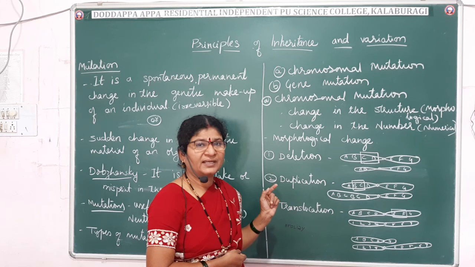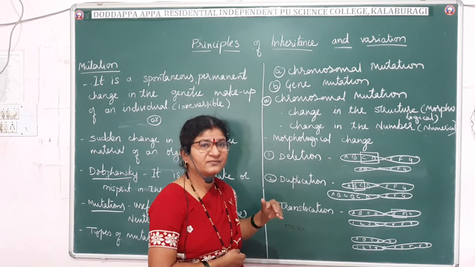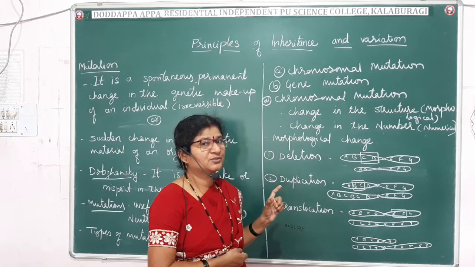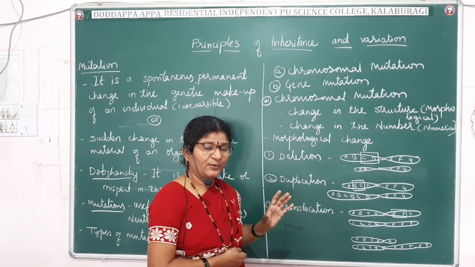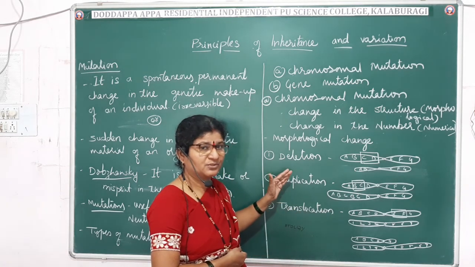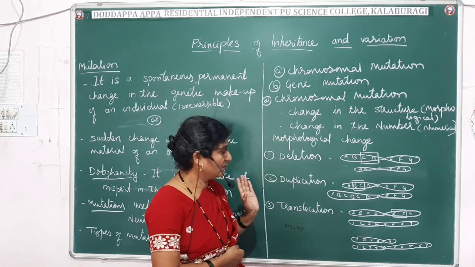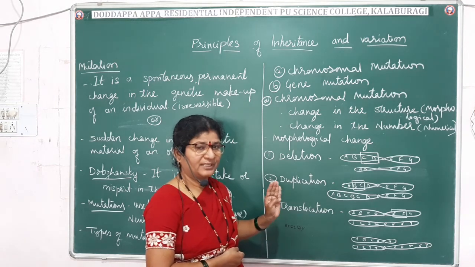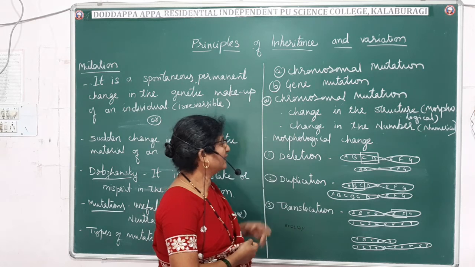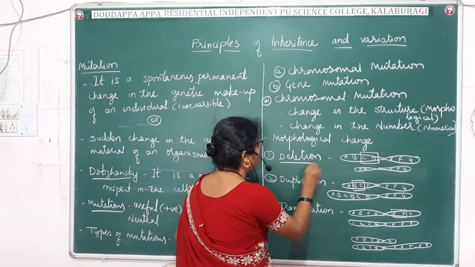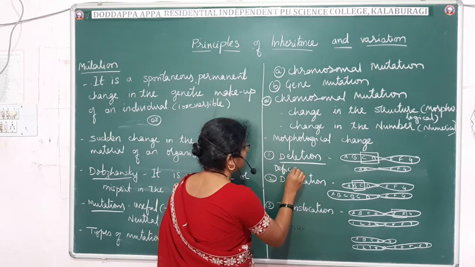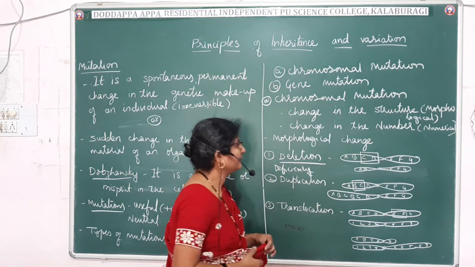Fine. So let us see now the morphological changes which occur in the chromosome. They are classified depending upon the sequence of genes. If they change, automatically the structure of the chromosome will change. Depending upon what kind of change occurs in the chromosome, they are classified into 4 to 5 types. Now the first change is deletion, which is also called deficiency.